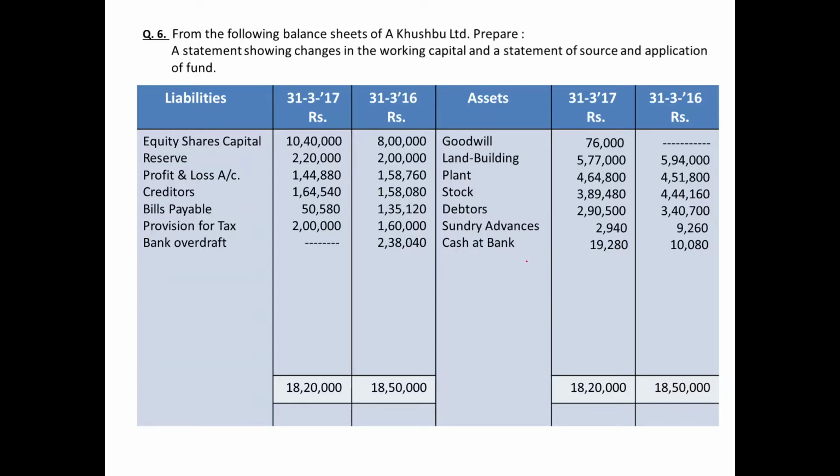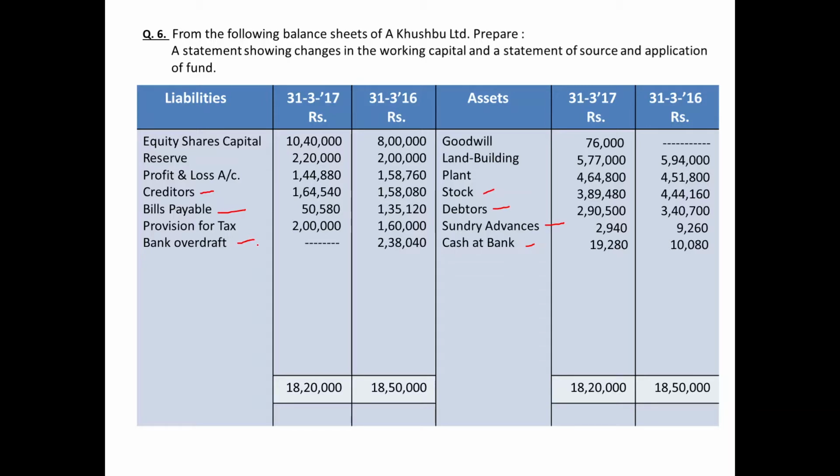Let us verify the balance sheet once again, to see how many items have been given for preparation of the working capital schedule. On the asset side: stock, debtors, sundry advances, cash at bank, 4 items of current assets. On the liability side: creditors and bills payable, and the third one is bank overdraft.